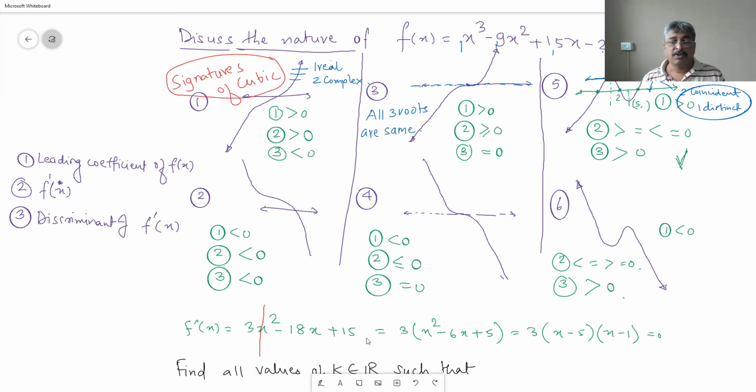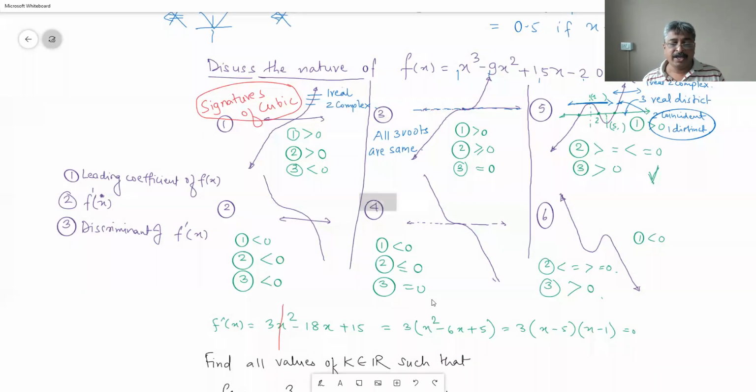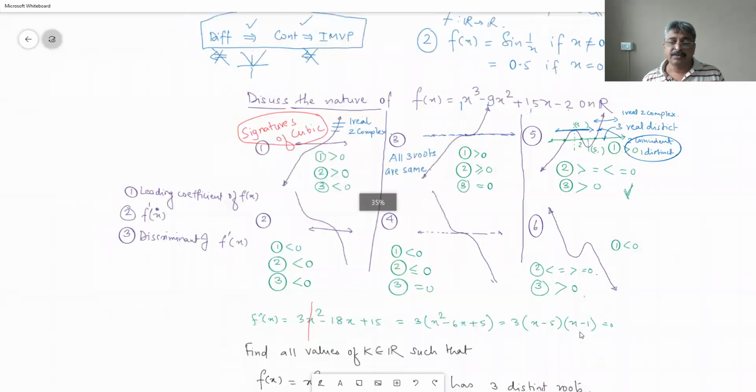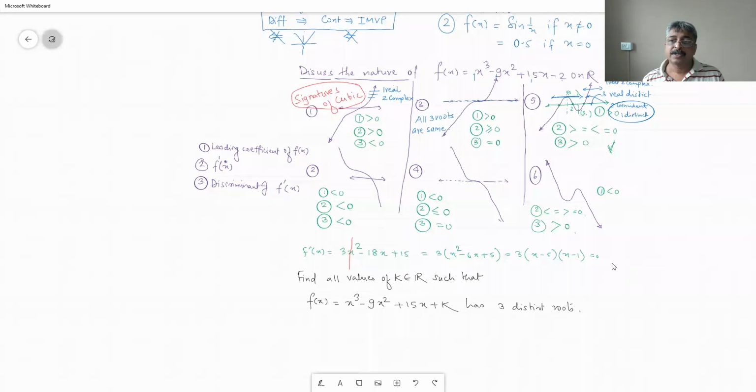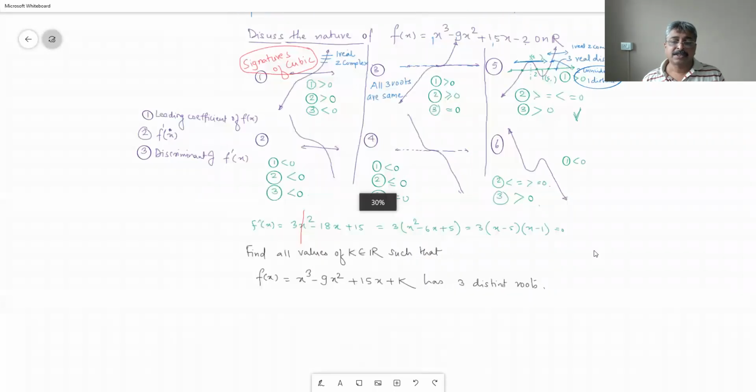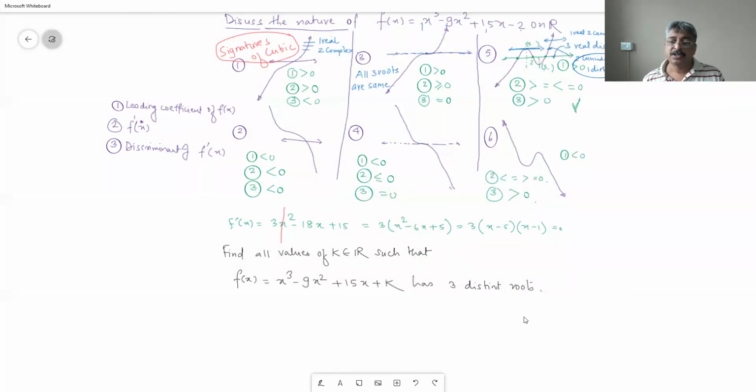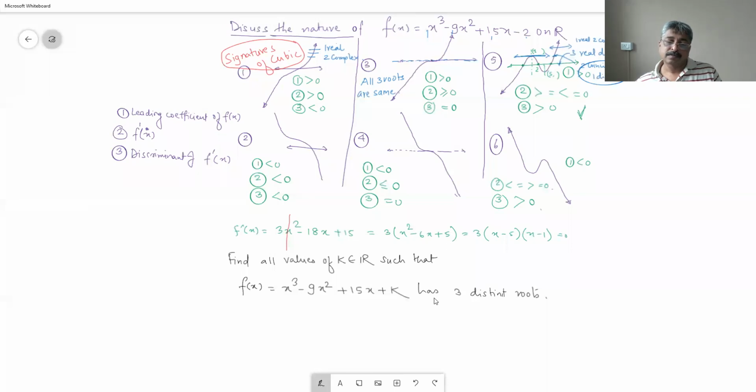Therefore, find all values of k such that the given cubic has three distinct roots, three distinct real roots. Okay, what is f dash of x in this case?